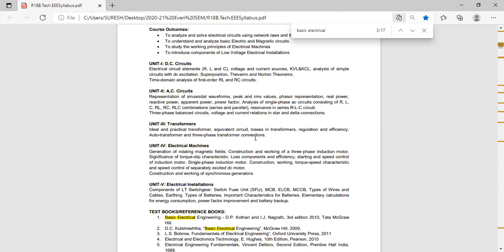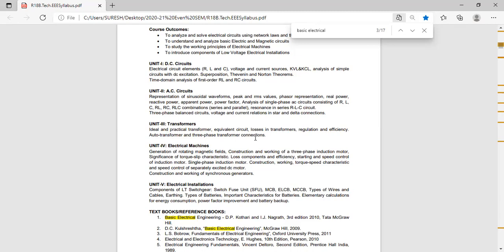Sixth one, Scott connection. But among these 6 types, in exam you write only the first 4 types. You can list out the 6 types of three-phase connections, but in exam you explain only the first 4 types.